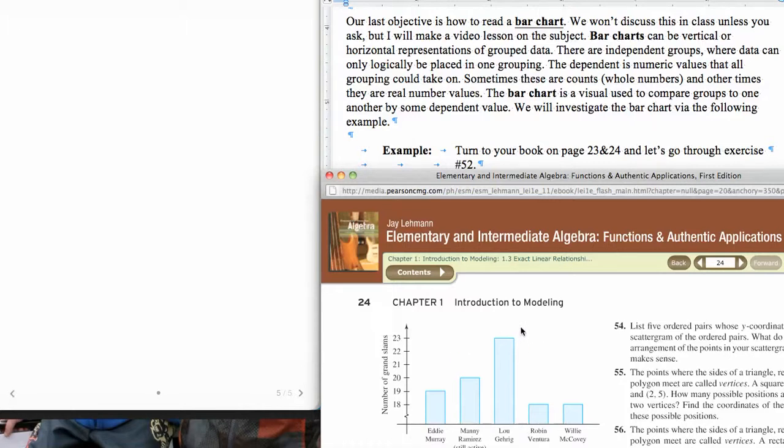Now, the next question says, what is the number of grand slams for this record number? Well, that's Lou Gehrig's total, so we want to know what the height of this bar is. So we go across and we read that height of that bar as 23. So it appears that Lou Gehrig had approximately 23 grand slams in his career. Of the 5 baseball players listed in our figure 30, Manny Ramirez is the only active Major League baseball player. Estimate how many grand slams he needs to tie the record.